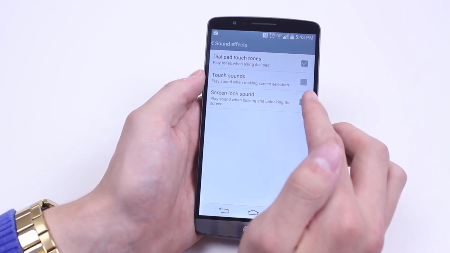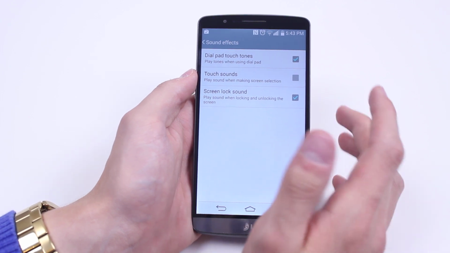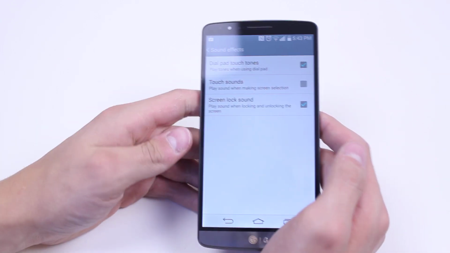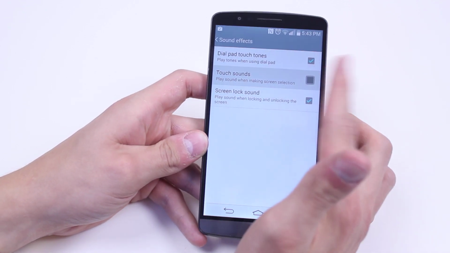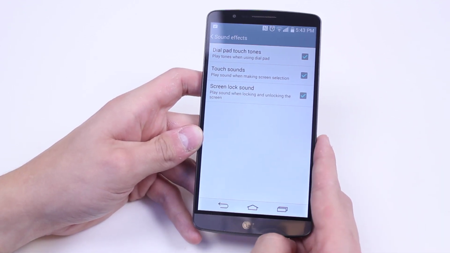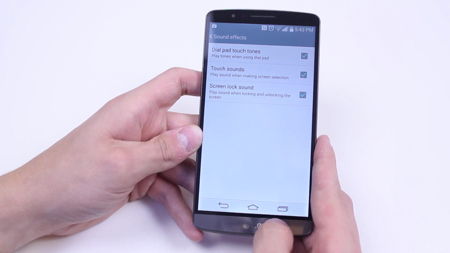I can also turn on and off the screen lock sounds, which is a clicking noise when you lock and unlock the display. So to turn it off, you just untick it, and to turn it back on, you just tick it. That's how to turn off and on touch sounds on the LG G3.